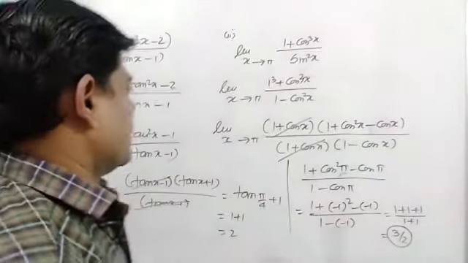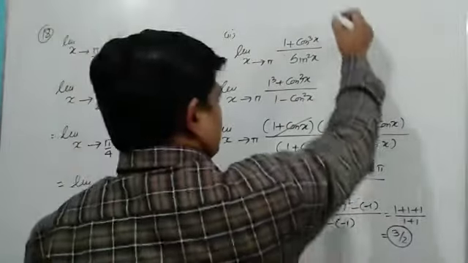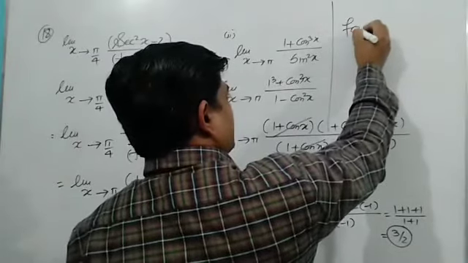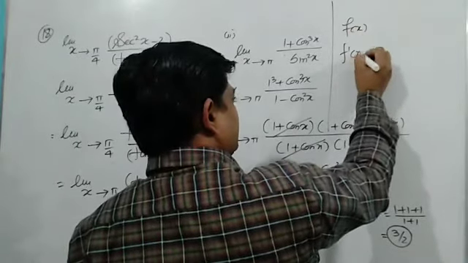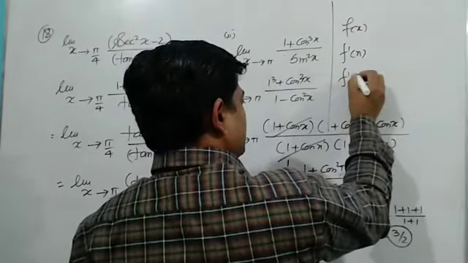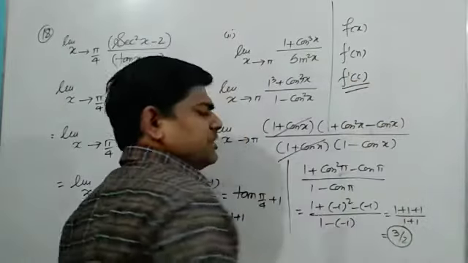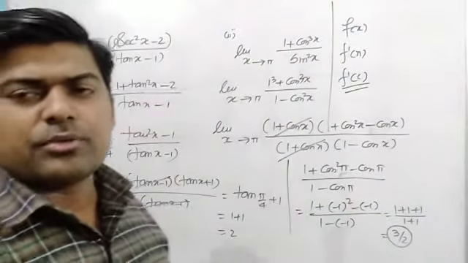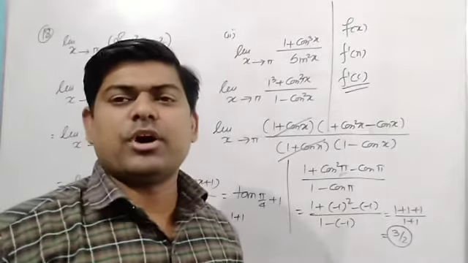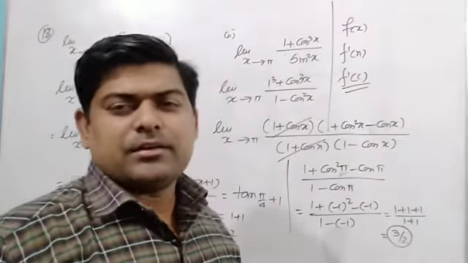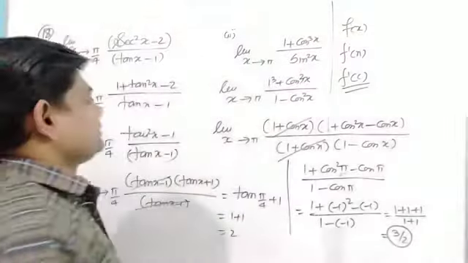First of all, a few points I want to tell you. Suppose I have f(x), so f dash x is the derivative of this one, and f dash c represents the derivative of this function f(x) at a point c. And how to find it?